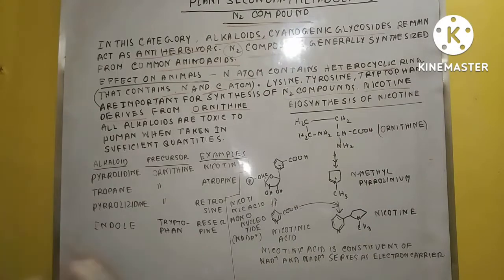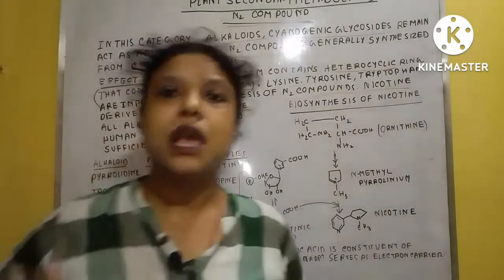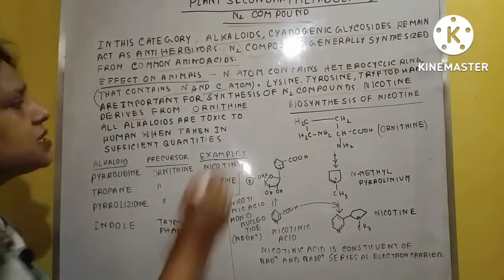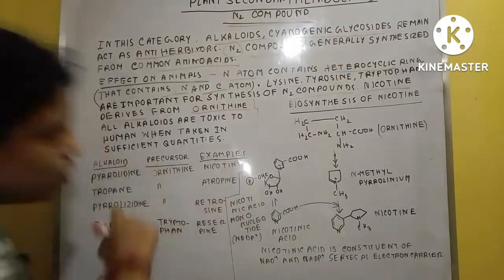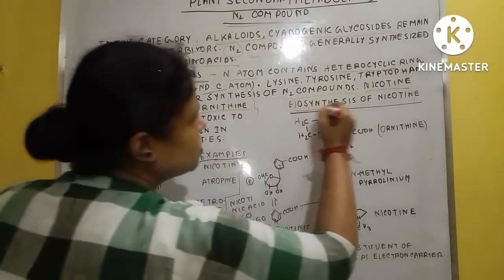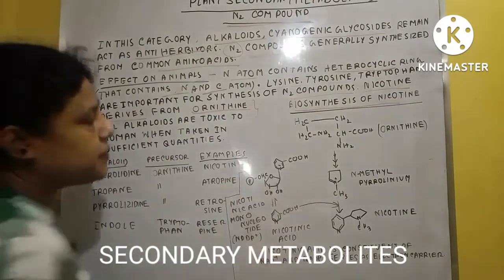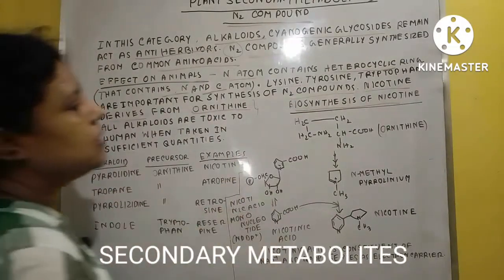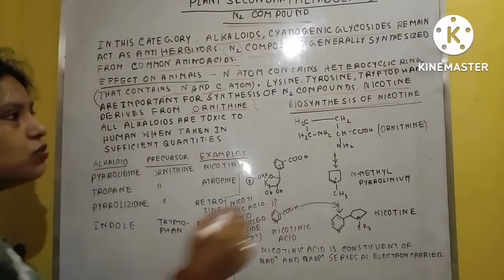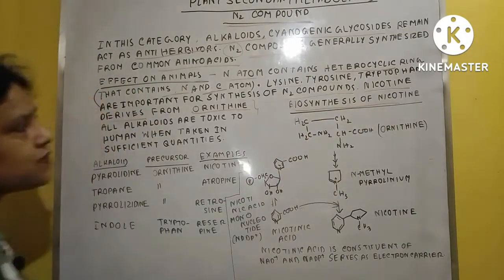That means the biosynthesis of nicotine is possible from ornithine. Clear? I already stated the biosynthesis of nicotine here. You just see and clearly understand how nicotine is synthesized from ornithine.